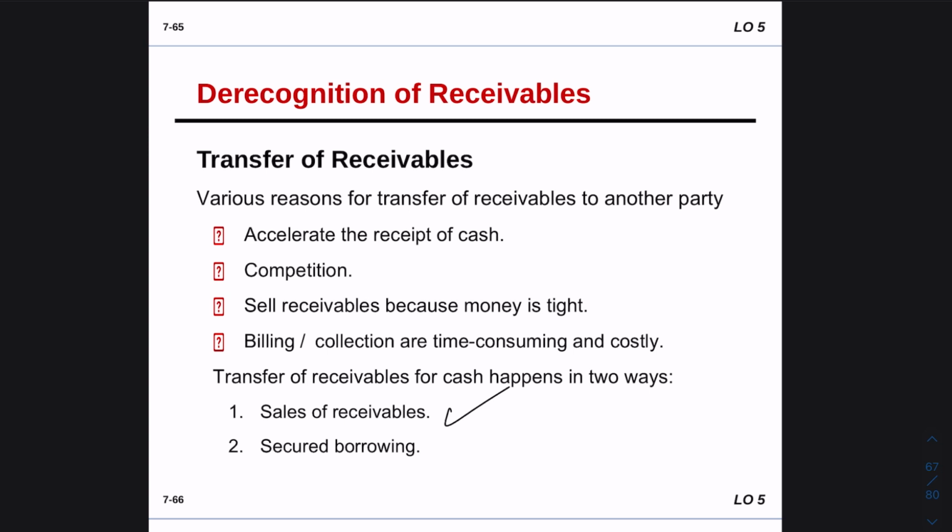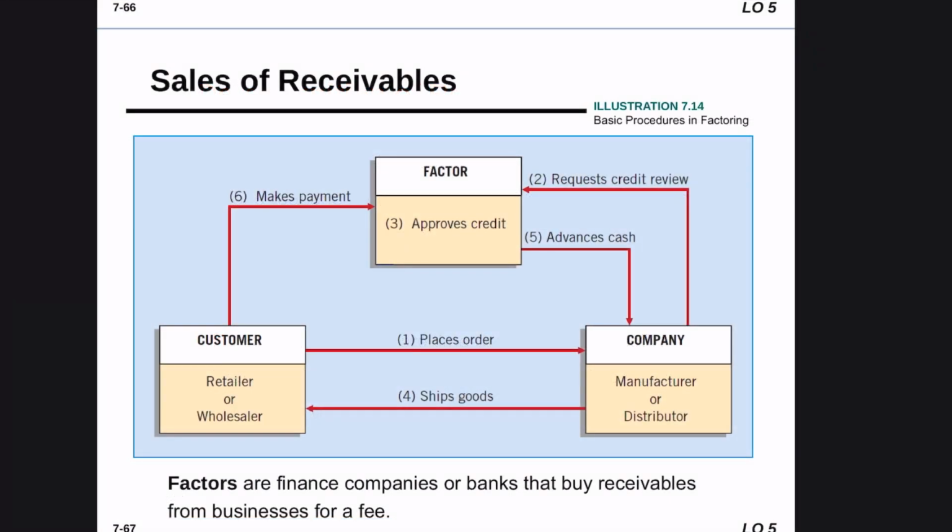Let's say, for example, we've taken a loan from a bank. The bank will secure our account receivable, so whatever cash we collect from our customers, we will use to pay that loan to the bank. We're going to use our account receivable as collateral, or as security. And here we have sales of receivable.